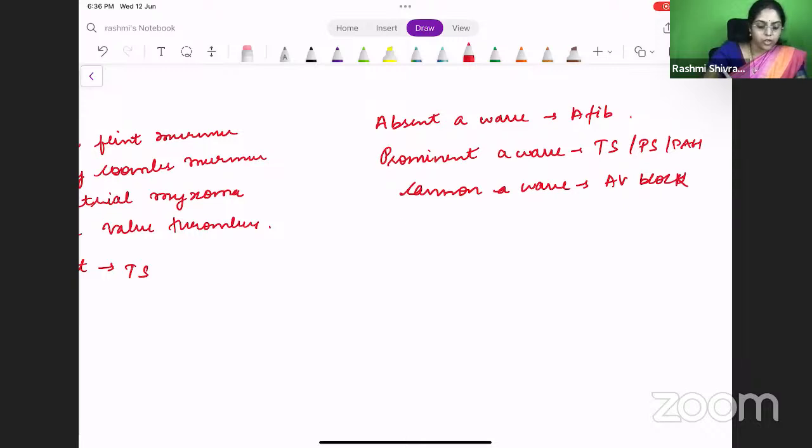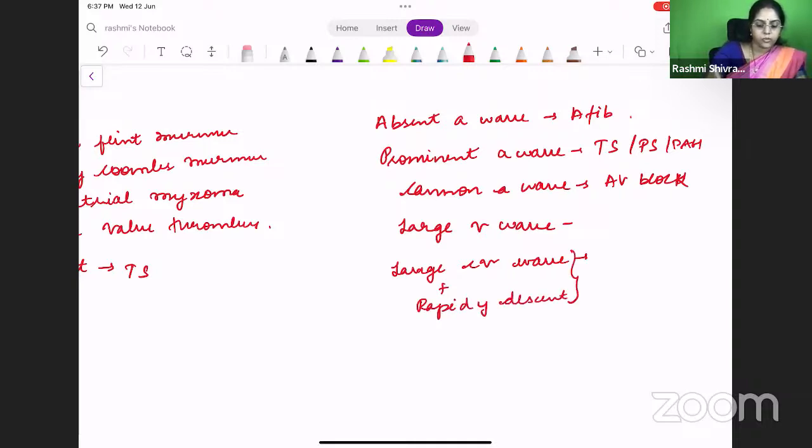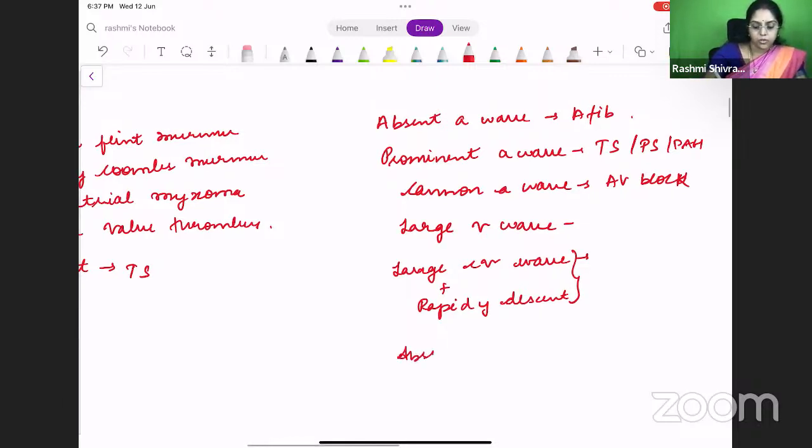So I would like you to tell me, when do you find a large V wave, then large C and V wave, large CV wave, right? And where do you see it? This large CV wave will always be associated with a rapid Y descent. This is again a very, very important MCQ, which is asked very commonly. So large CV wave with a rapid Y descent and absent Y wave. Can any of you attempt it? So where do you find a large V wave? Where do you find a large CV wave along with a rapid Y descent? And where do you find an absent Y wave?